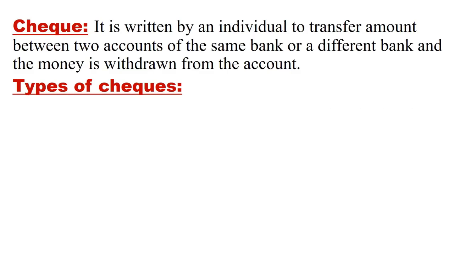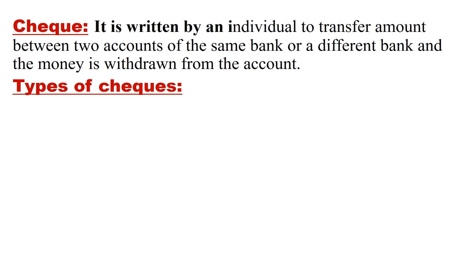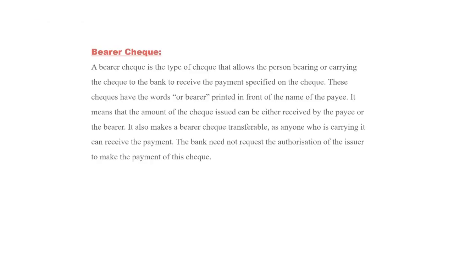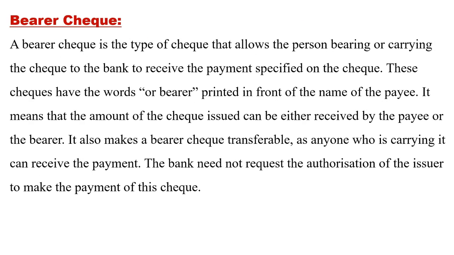What is a check? A check is written by an individual for the purpose of transferring an amount from one account to another, of the same bank or a different bank, and the money will be withdrawn from the account. We have many types of check, so let us learn one by one. The first check is the bearer check. Bearer check means whoever is carrying or bearing the check will receive the amount from the bank, and in this the check has the words or bearer printed in front of the payee.